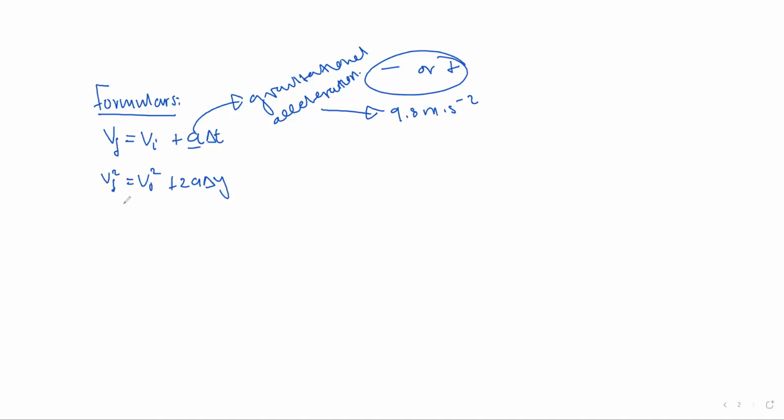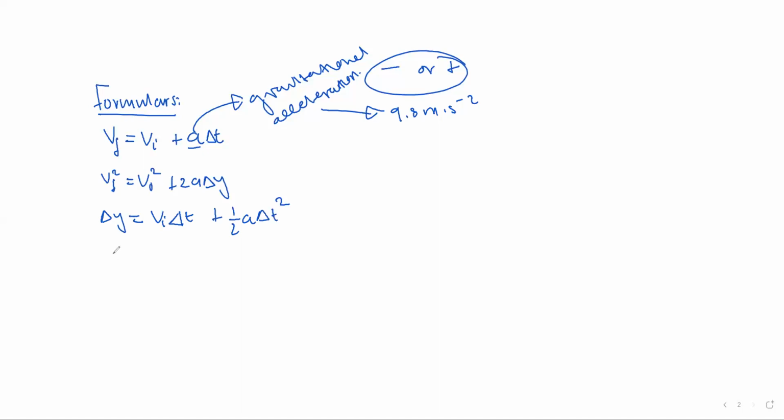Then we have another formula which says change in y is equal to initial velocity multiplied by change in time plus 1/2 acceleration times change in time squared.